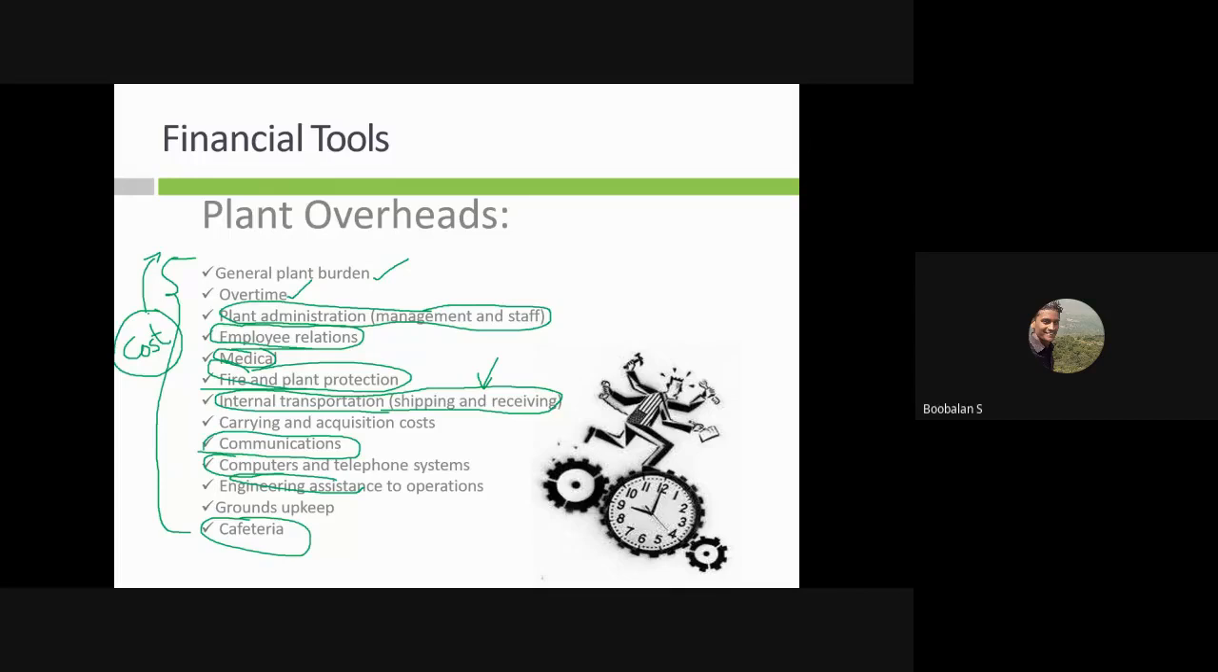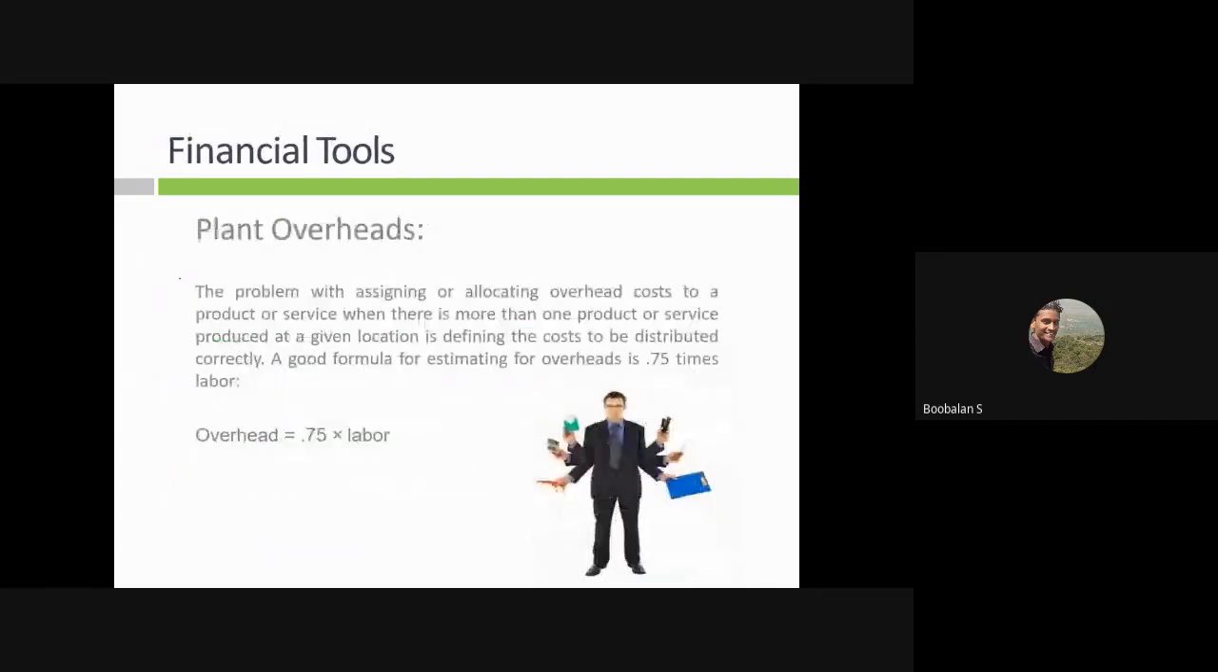Suppose we didn't focus on those things, definitely you'll maybe get into the loss area, right? Definitely. And the plant overhead will be in the form of 7.5 percentage, that is 0.75 of the labor charge, right? This is also company to company, it will vary. I'm not damn sure that it must be 0.75. Company to company it will vary.